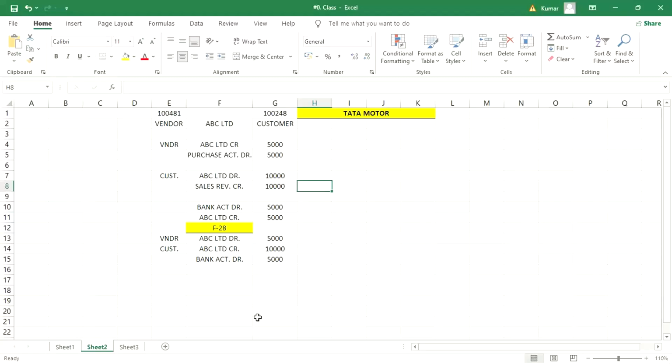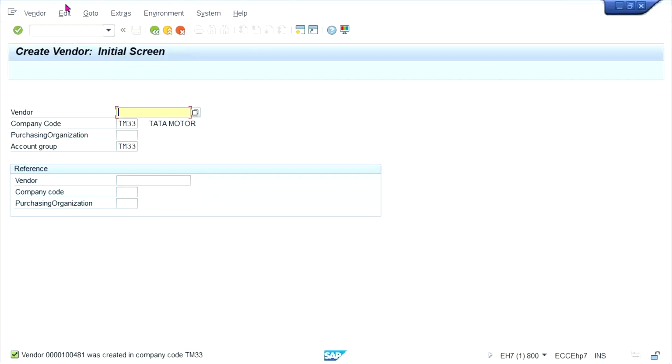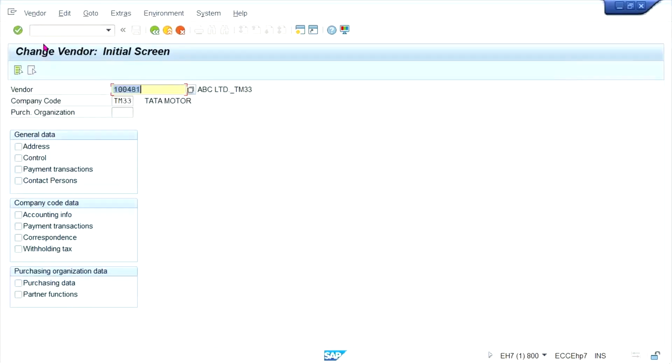The next one is link the customer with vendor and vice versa. I mean to say vendor with customer. So you look at here, guys. This is the vendor. Click on change. Okay. So now change it. So here what is happening?